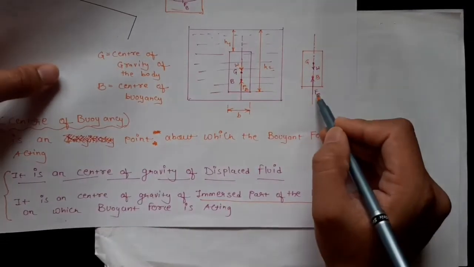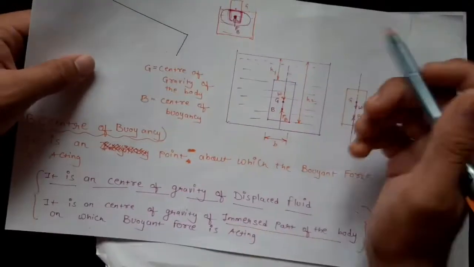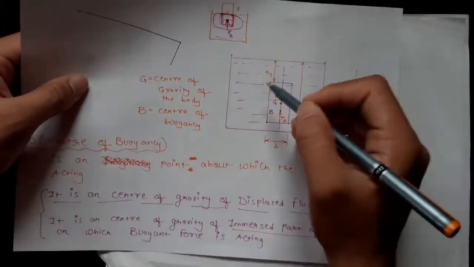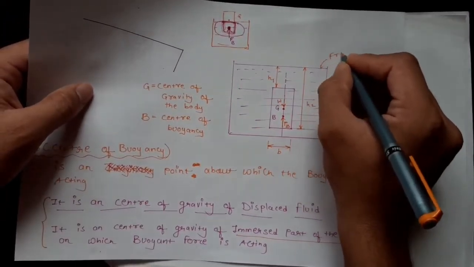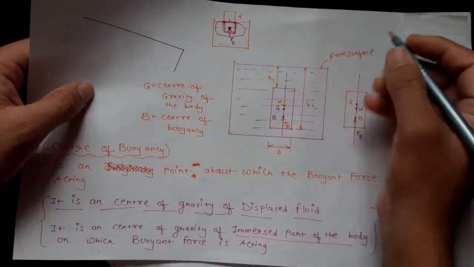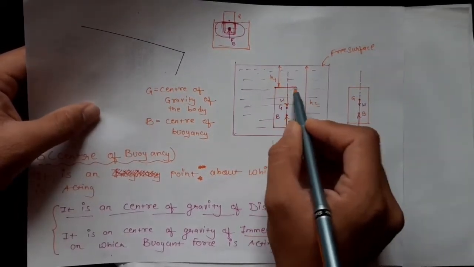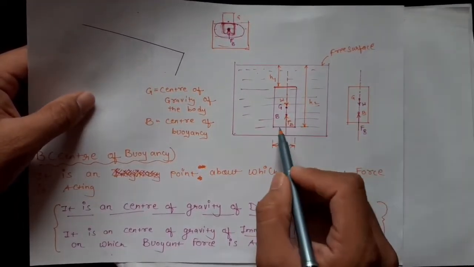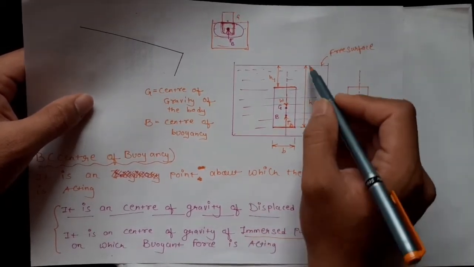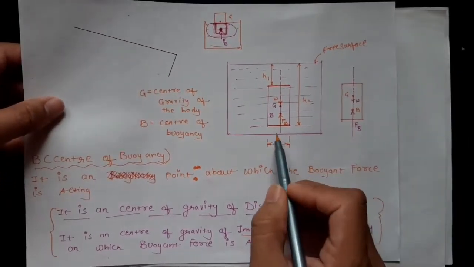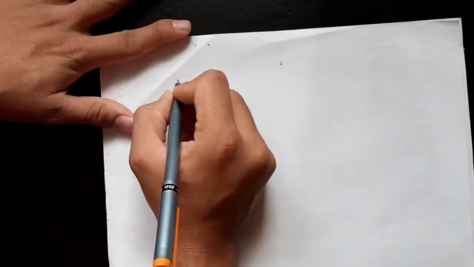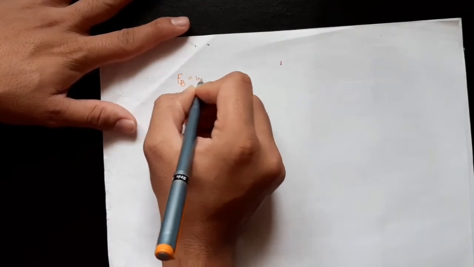Now the upward force on the body will be FB, which will be equal to the weight of the displaced fluid. This is the body immersed in the liquid. This is the free surface of the liquid, and it is immersed at the height of h1. Means the top of the body is at the height of h1 from the free surface, and the bottom of the body is at the height of h2 from the free surface of the liquid, and the width will be B. So this buoyant force will be equal to the weight of the liquid.